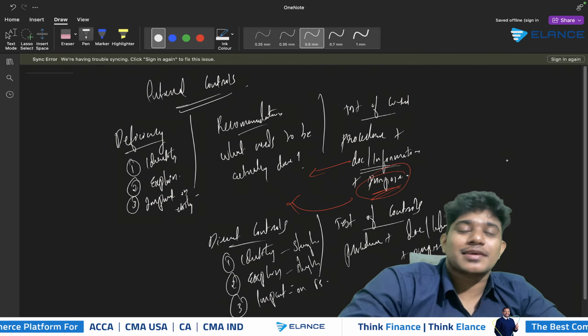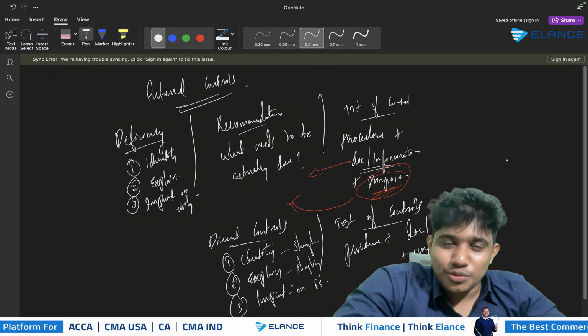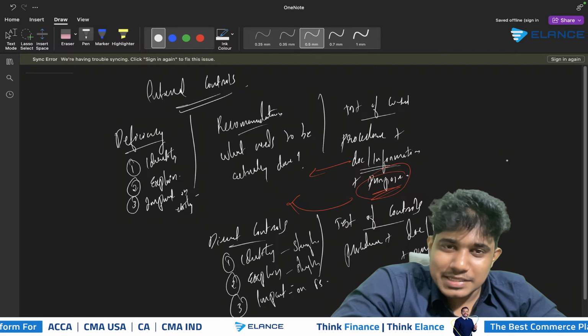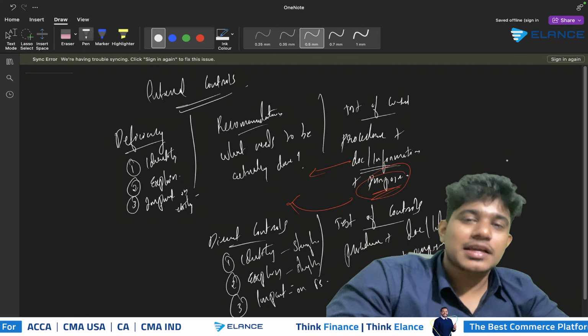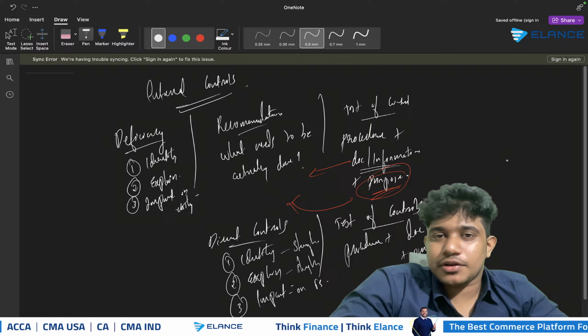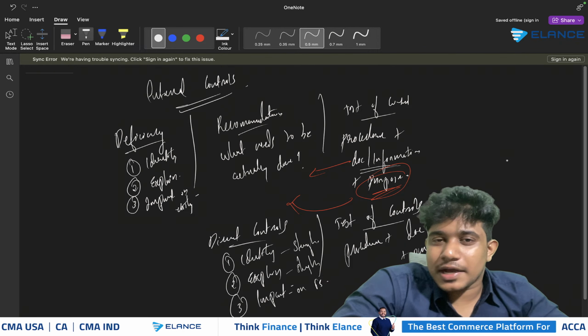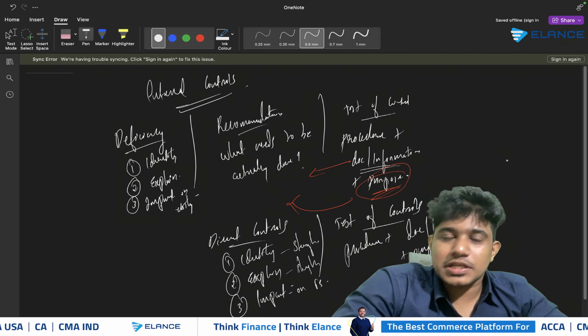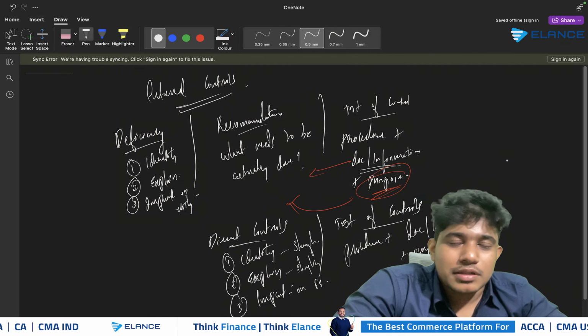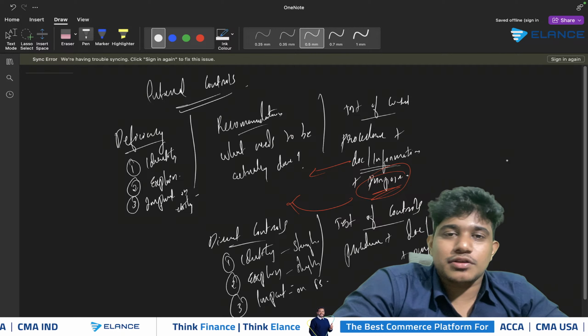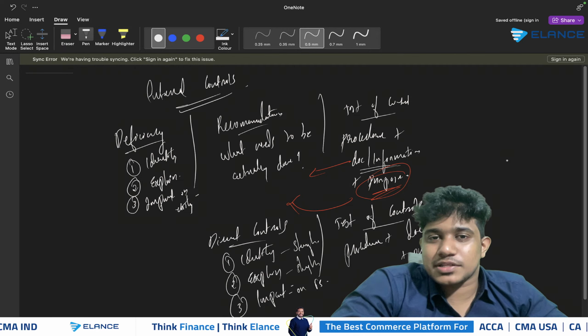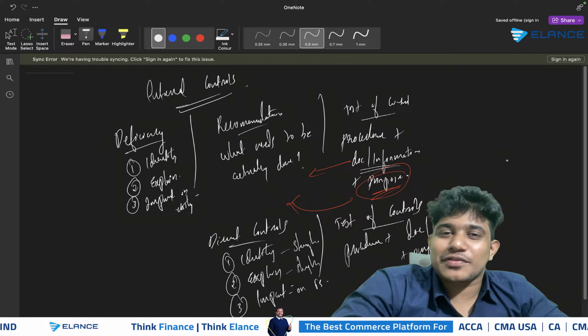So once again, do revise all the areas, practice, and make sure that you are writing answers specific to the scenario. Do not write general points. Make it specific to the scenario. Do not learn by heart the answers which are there in the revision kit. Make sure that whatever is mentioned in the scenario is clearly specified in the answer as well.